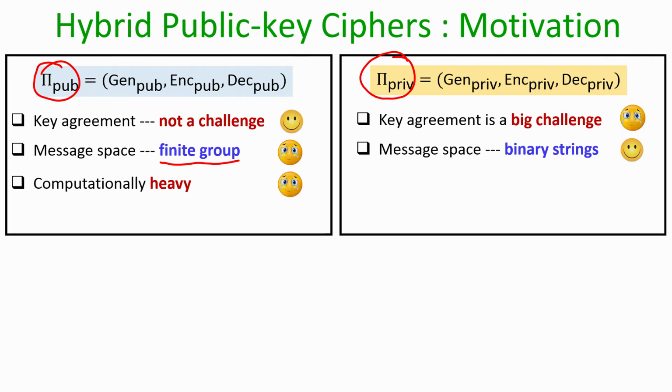We do not require any sophisticated algebraic structure from the underlying message space for the overall security of symmetric key encryption schemes. Public key encryption schemes are computationally very heavy, because we have to perform modular exponentiations, for instance in the RSA function and in the Elgamal encryption scheme, and modular exponentiation is computationally very expensive compared to the encryption and decryption processes in symmetric encryption schemes, which are super fast and mostly consist of XOR operations.